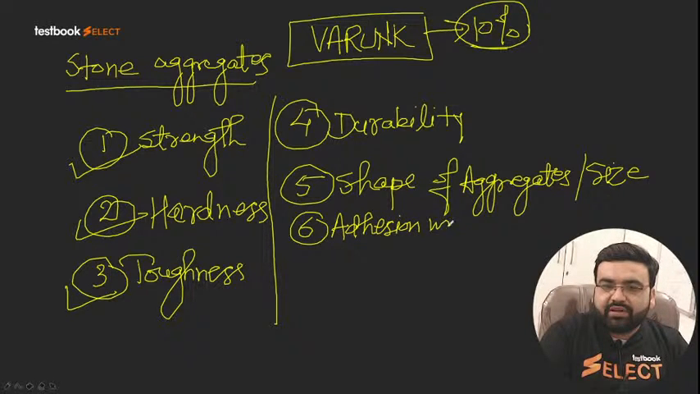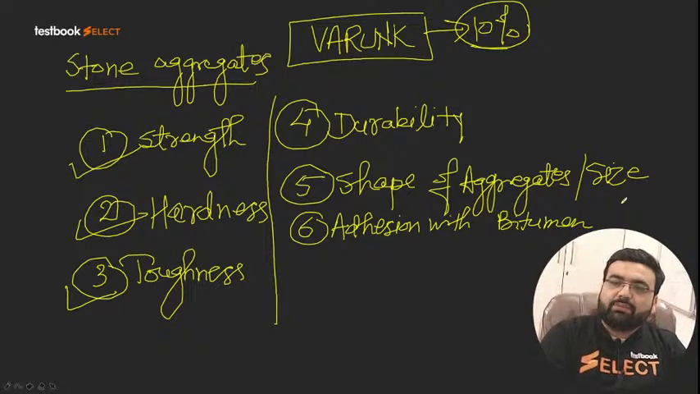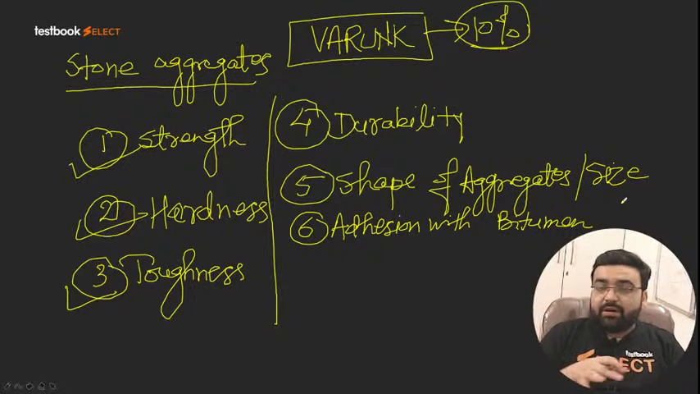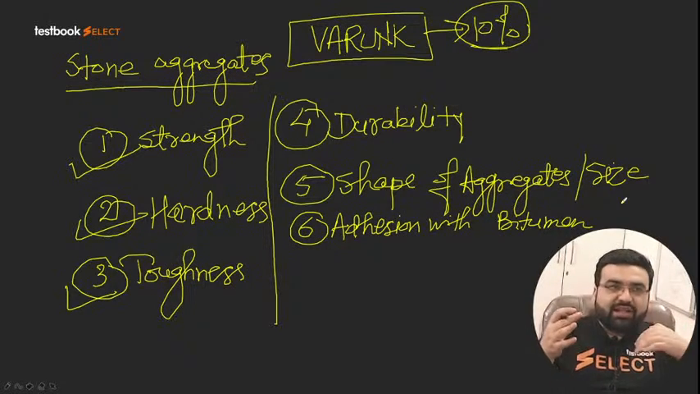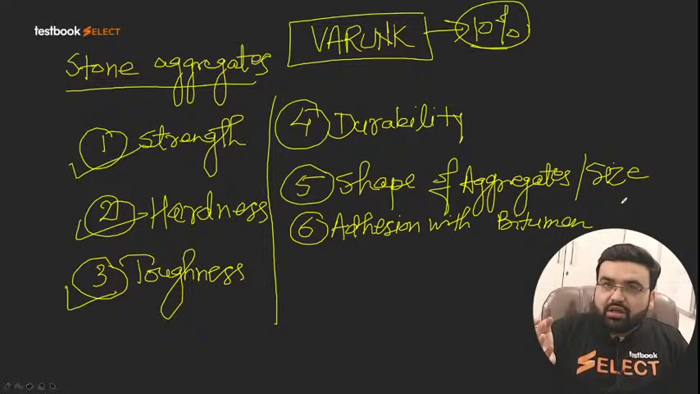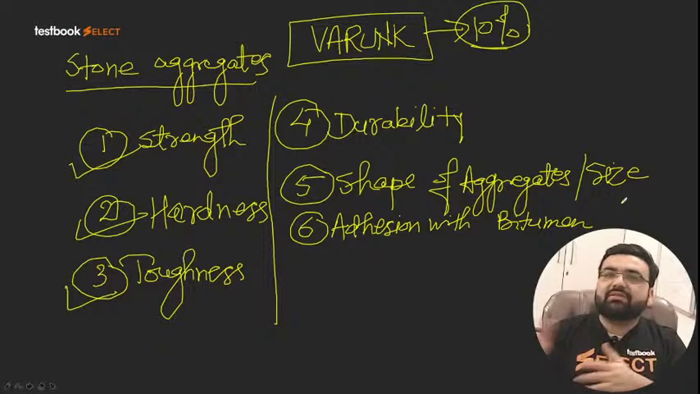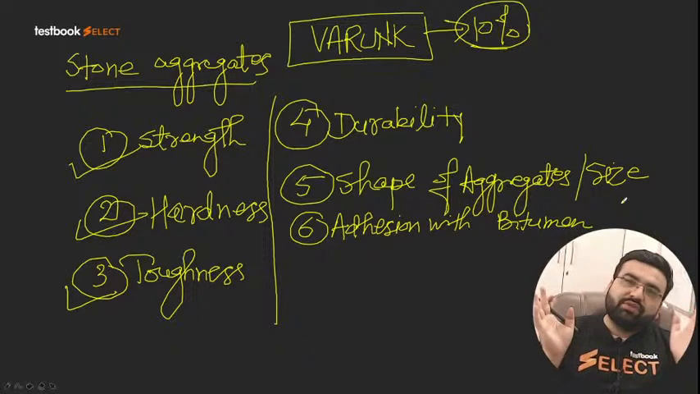Adhesion with bitumen. See, what is this bitumen? Regarding bitumen, I will be telling you later, but for the time being, just remember this thing, the black thing which you see, right? For example, if you are going on a road, you see that the road is blackish in nature. So that black thing is actually called bitumen. Mostly we use bitumen, sometimes we use tar also, but mostly we use the bitumen.